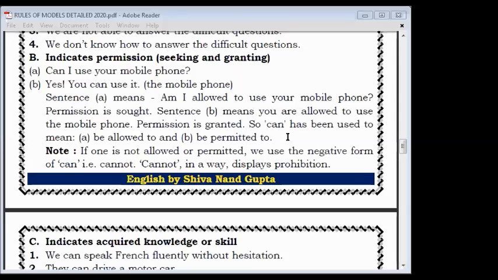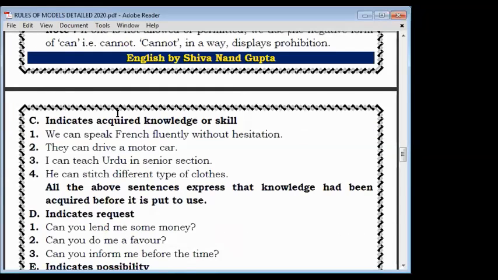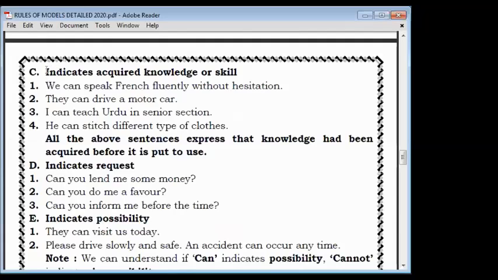No one has doubt? I'm moving forward to the third rule. This is our third rule. See here. Indicates acquired knowledge or skill. Means if you have acquired, means प्राप्त कर ली है. Okay, if you gained some knowledge or some skill, then also you can use which word?